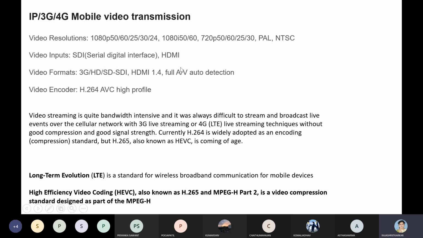See, HDMI cables, SDI cables, if you do remember, if you have seen them, you can see the HDMI cable is different, and the SDI cable, the serial data cable, is different. You can give an example of the ports which are connected from the computers to your monitors.